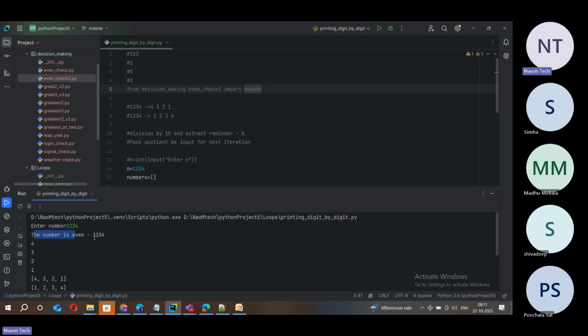And yesterday I was just checking why this is coming. Usually I see this happens because by mistake, if you try to import any module, meaning any other program, into this program. And you can see even check too, somehow it got imported into my program. And because of this even check is happening.